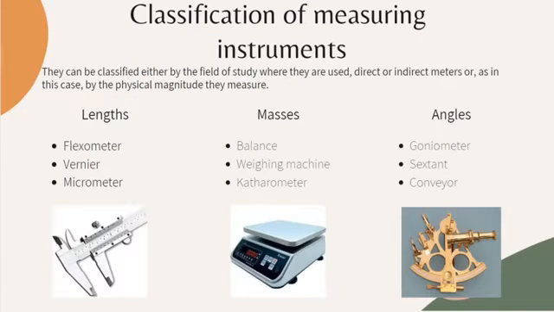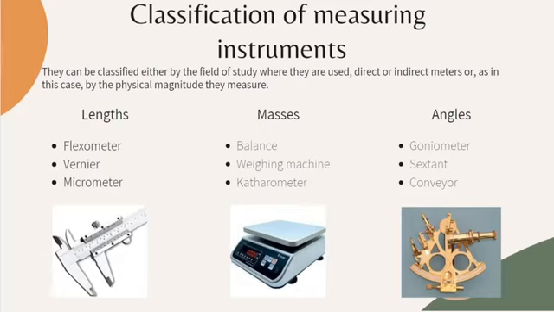Classification of measurement instruments. There are many types of measurement instruments. They can be classified either by the field of study where they are used, direct or indirect meters, or, as in this case, by the physical magnitude they measure. Length: we can mention flexometer, vernier, micrometer.